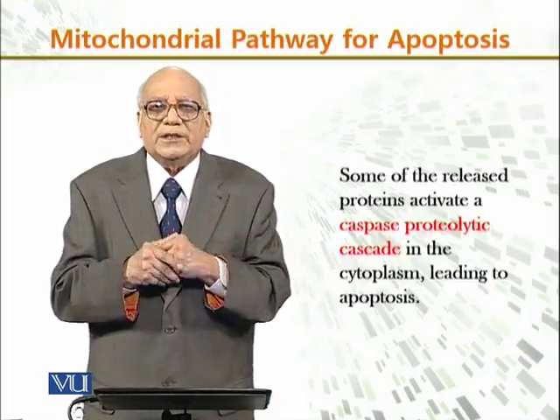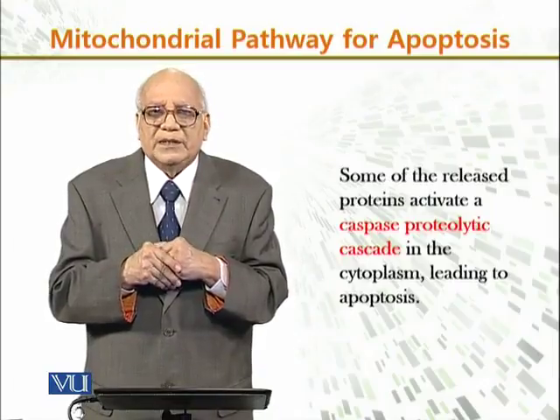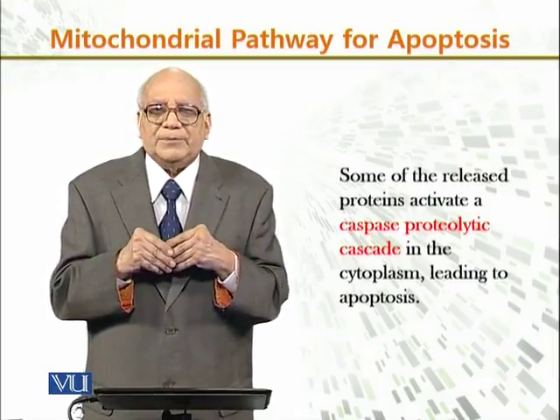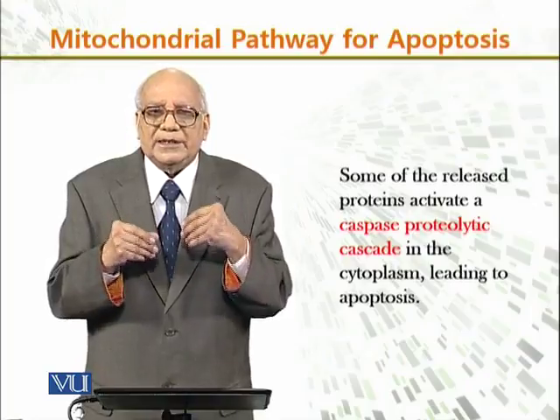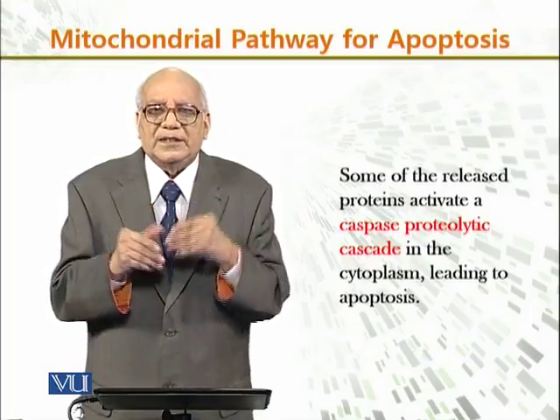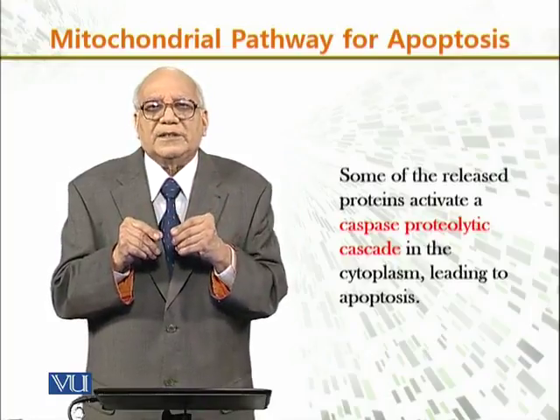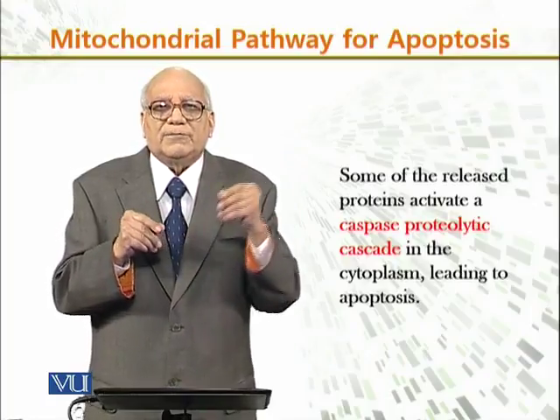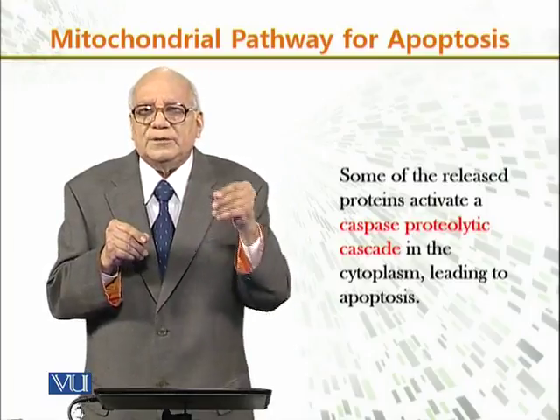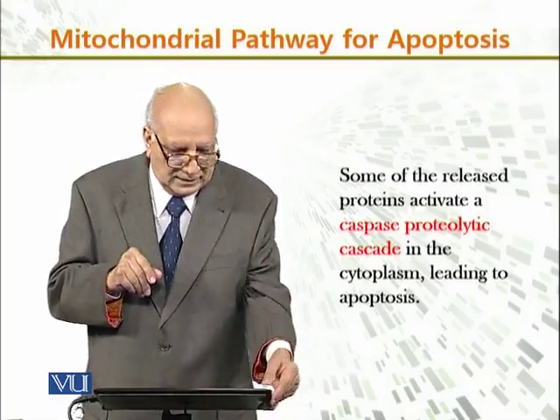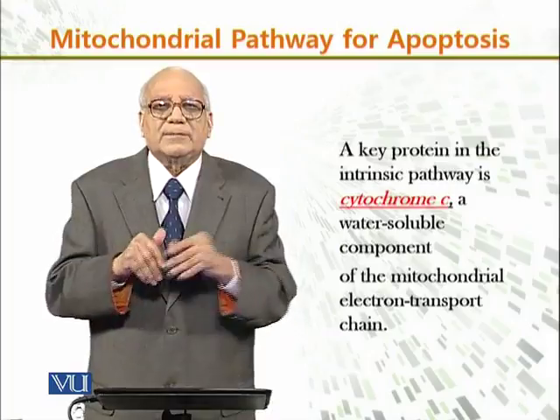Some of the released proteins activate a caspase proteolytic cascade in the cytoplasm, which leads to apoptosis. Cascade means from one stage to the second to the third and eventually to apoptosis.